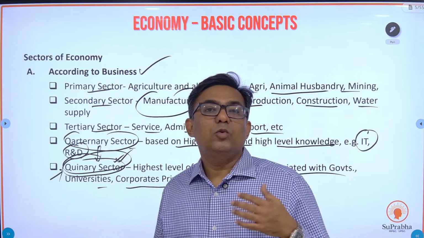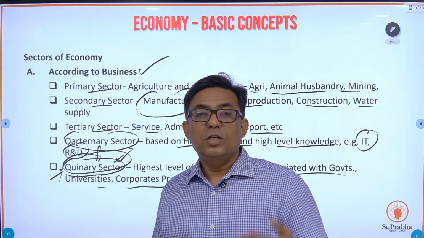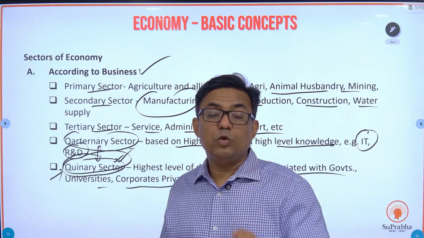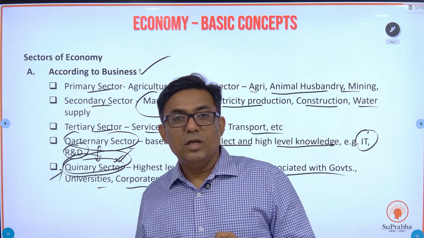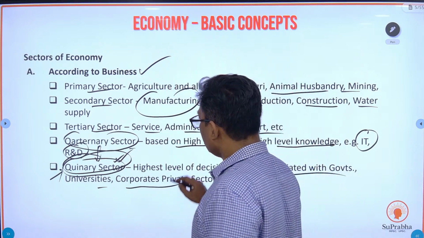We had COVID. So in COVID, we had to go ahead with the decision. What should be the vaccine? How should be the vaccine? Which vaccine should be introduced? So this decision was taken by everybody, the WHO, the government, the private sector, Serum Institute of India, the private sector, everybody were involved in going ahead with the decision. So that becomes a quinary sector. So have you understood this?